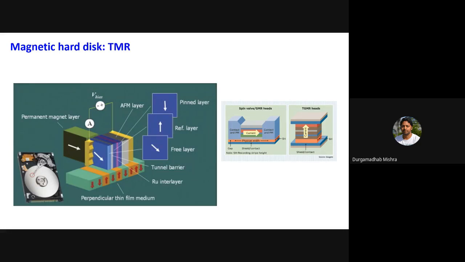Many other layers are actually used as well to get the best sensitivity from this sensor. It is not just two ferromagnetic layers separated by a spacer layer. That is, of course, your active layer, but you need many other designs with it, which led to the performance of these sensors.